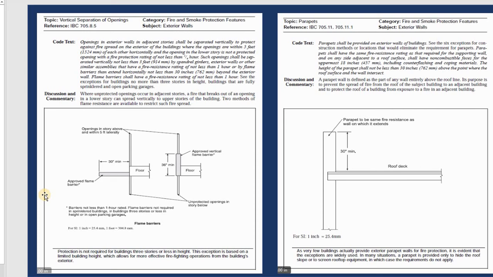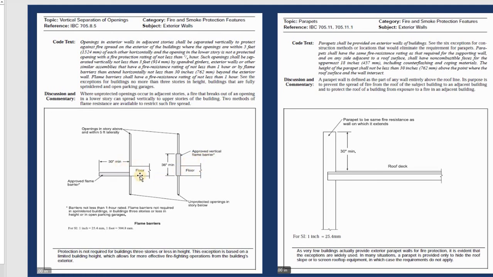Okay, this is another example for you. You can see the barrier is not less than 1 hour rating, plan for not required. Some cases they require, but some they do not. And this is one example. They say that between the unprotected openings in the story below and the openings, for example the door or the window, they have the approved vertical flame barrier right here.